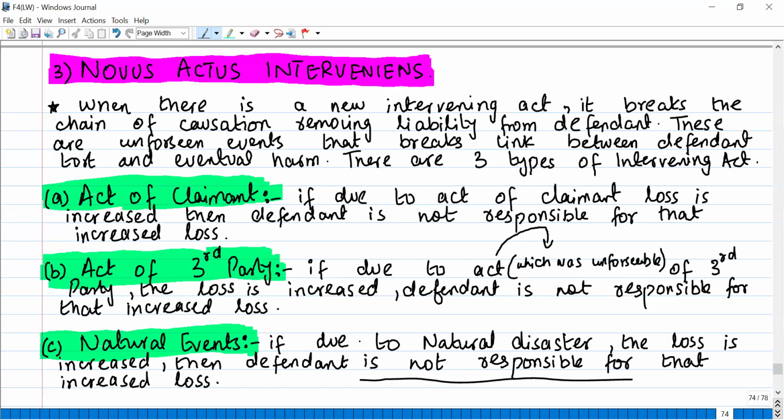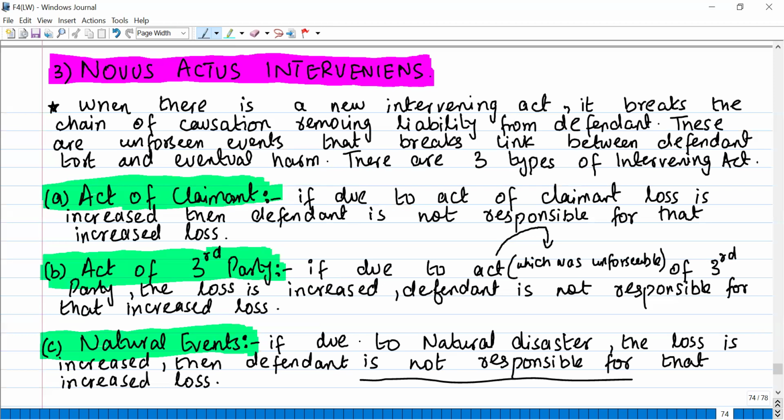Then, you visit another doctor, and the other doctor gives you an injection, and because of that, your condition becomes much worse, very serious. Now, the first doctor who gave you the medicines, because of which your condition got severe, he is liable, right? He's negligent, he's liable for that.